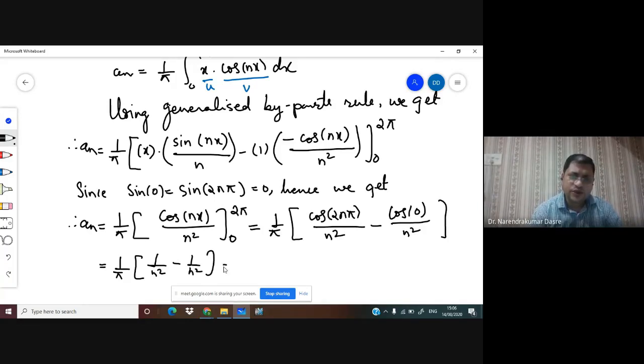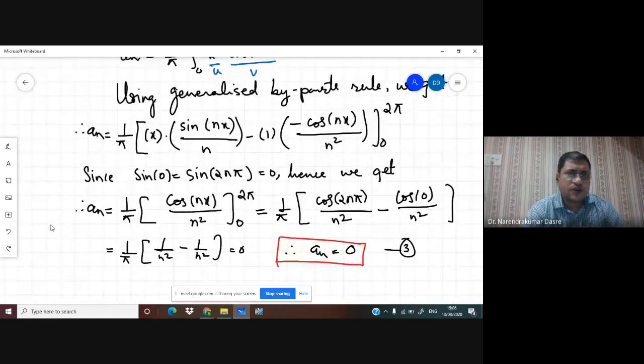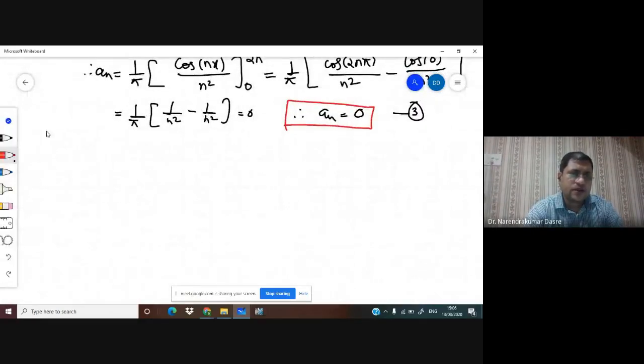Okay, so once you identify your u and v, we are able to apply the by parts rule. So we can write again, using the generalized by parts rule, we get, hence bn is equal to 1 upon pi.